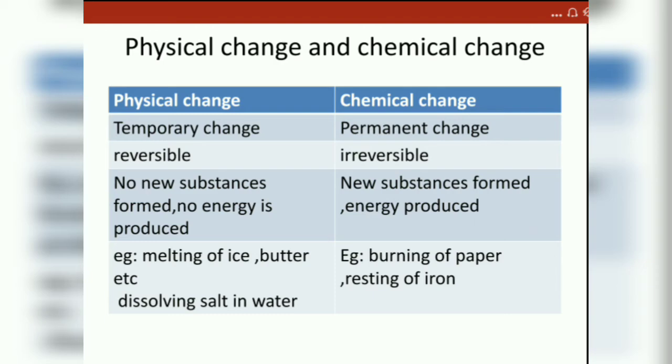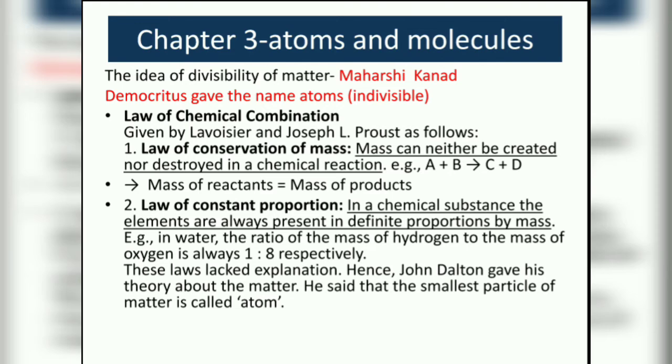Chemical change is permanent, irreversible. Burning of paper: when you burn the paper, you will get ash. Again, if you want to convert that ash into paper, it's impossible. Next chapter, atoms and molecules. The idea of divisibility of matter was given by Maharshi Kanad. Another scientist, Democritus, gave the name atoms to indivisible particles.